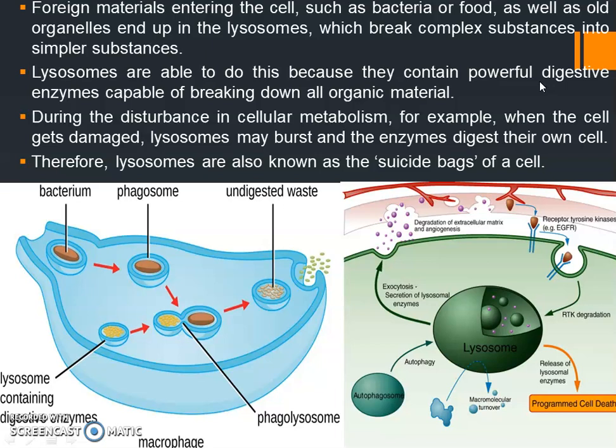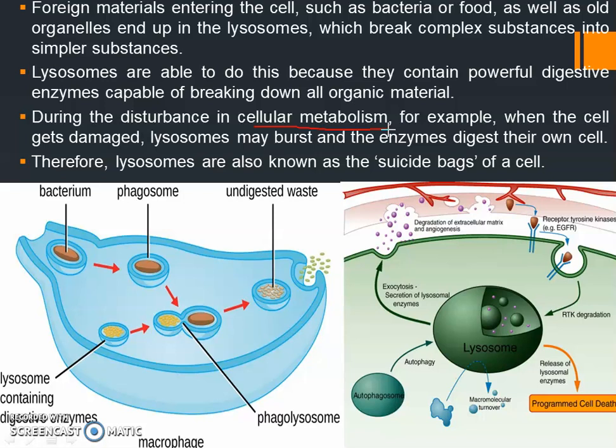Other than that, during the disturbance in cellular metabolism, what is cellular metabolism? It is nothing but when there is any problem in the chemical reactions happening inside the cell. For example, when the cell gets damaged.